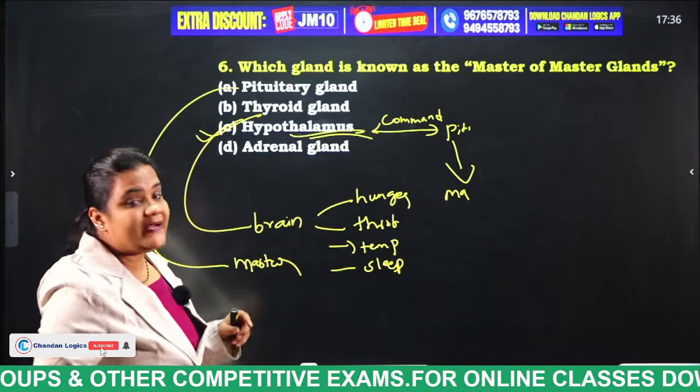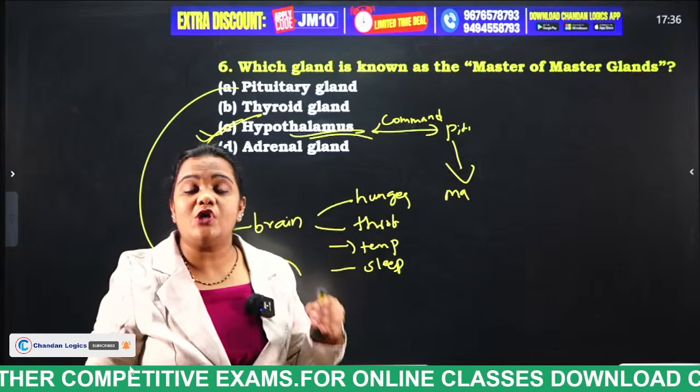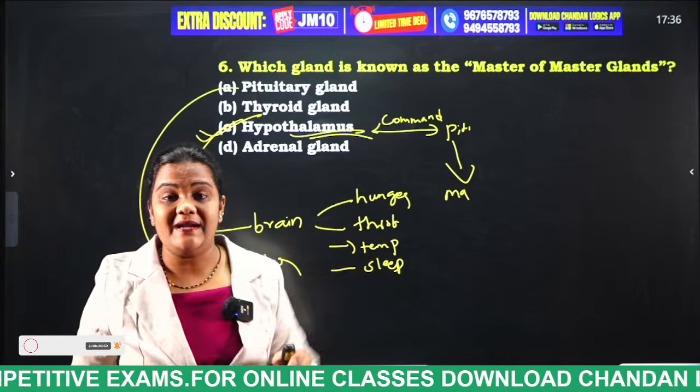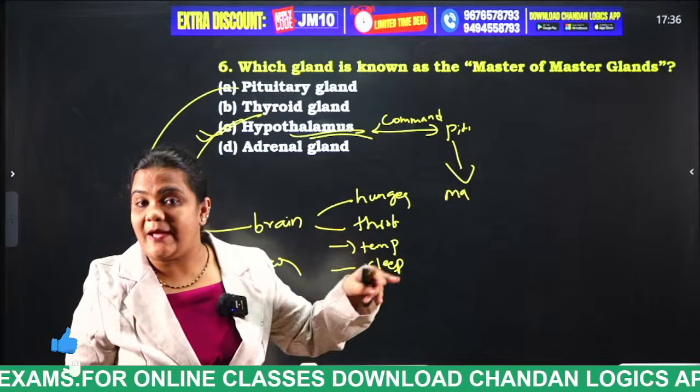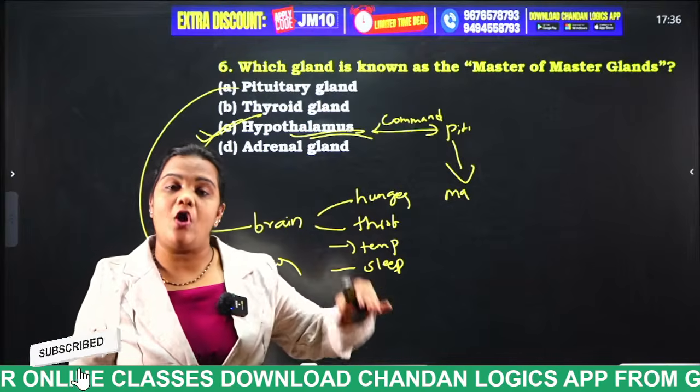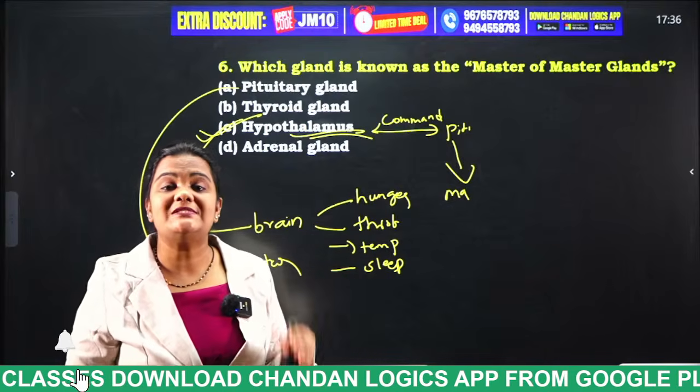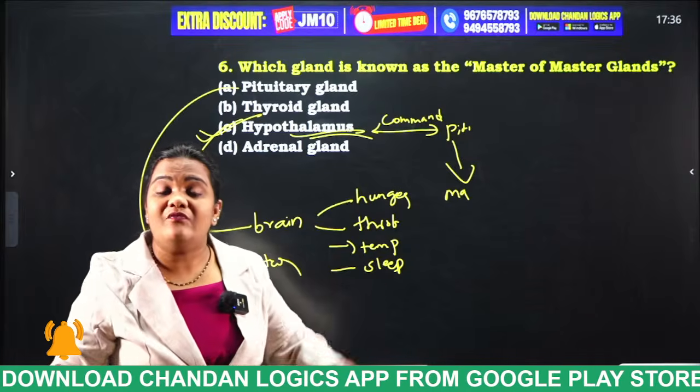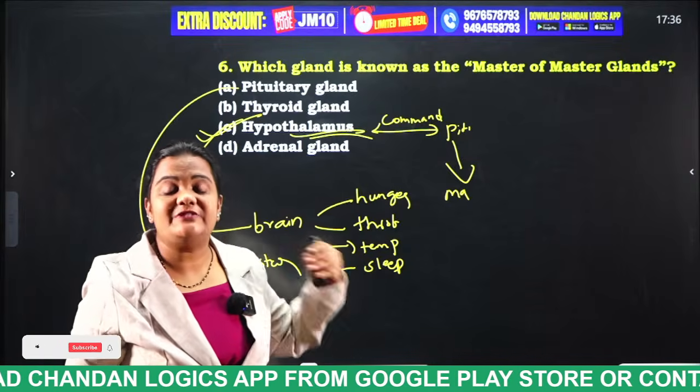And finally, the adrenal gland. This adrenal gland is also known as the fight or flight gland. It secretes two types of hormones, adrenaline and cortisol. Cortisol is nothing but the stress hormone. When is the adrenal gland secreted, students?